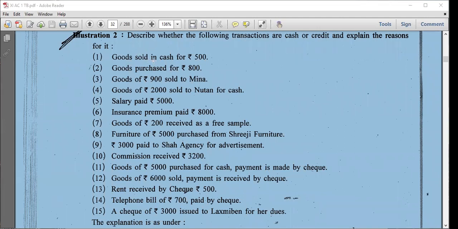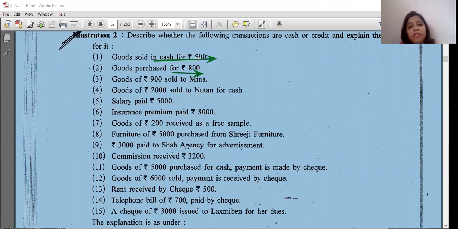Goods sold in cash for rupees 500. Here goods purchased for rupees 800. So how are you going to differentiate? In one transaction the word cash is given, and in the other neither the name of a person nor the word cash is given, so it becomes a cash transaction.